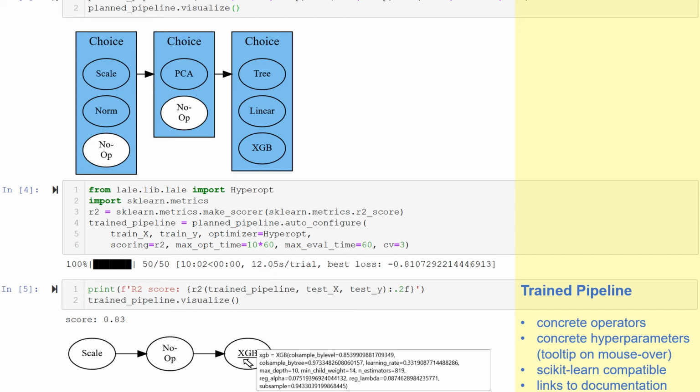Also, we can visualize the pipeline in the Jupyter Notebook, for instance. And when you hover the mouse pointer over one of the nodes in the visualization, you're going to see the hyperparameters that Hyperopt selected for that operator. So for instance, for XGBoost, Hyperopt came up with a configuration for various hyperparameters. Now, what this picture doesn't show is that each of the nodes in the visualization is also a hyperlink. When you click it, it takes you to a documentation page that is generated by the same hyperparameter schemas that are also used internally for hyperparameter tuning.